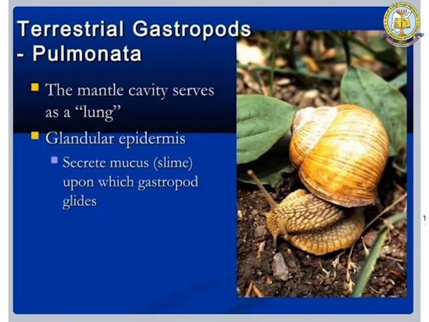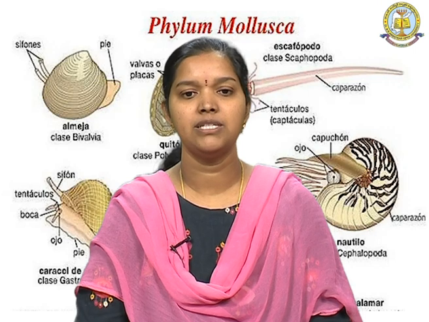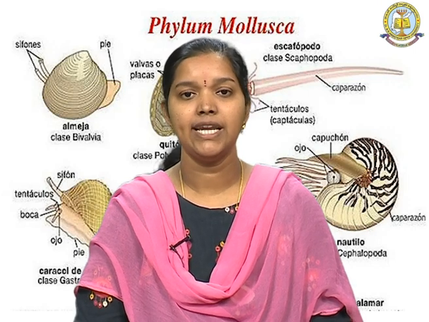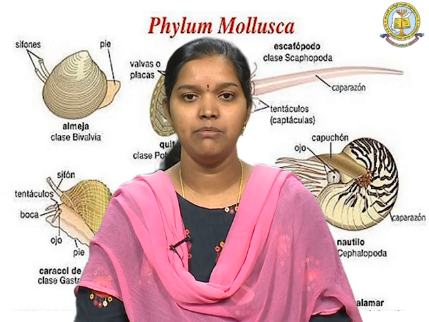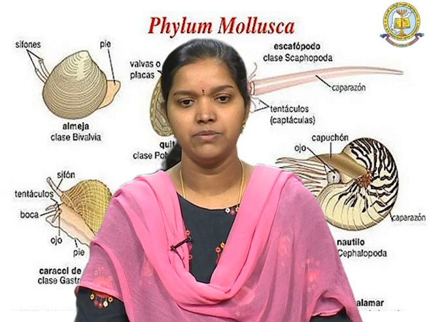terrestrial. The mantle cavity serves as a lung in the terrestrial gastropod molluscs, and the glandular epidermis is present. They secrete mucus or a slime layer which is soft.